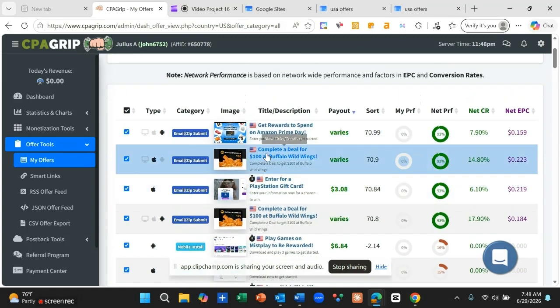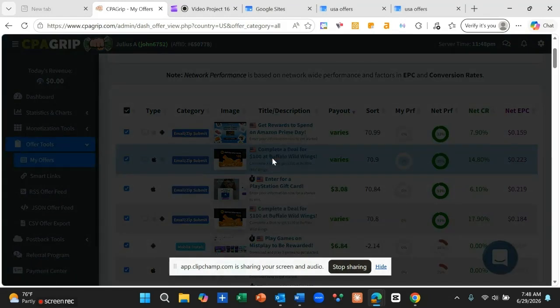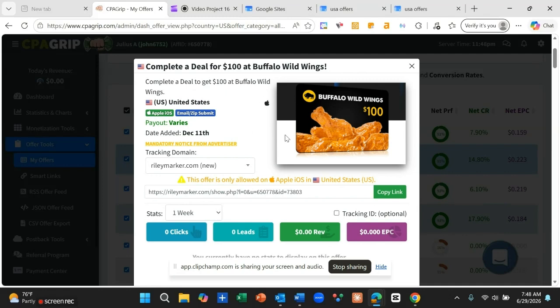And for the purpose of this video, we are going to use this completed deal for $100 buffer. So you click on this one. When you click on it, it's going to come out like this. You can see this offer was put here on 11 December, and it is on Apple iOS. This offer is an email submit, meaning that whenever anybody completes this offer by submitting their email, you are going to make some amount here.